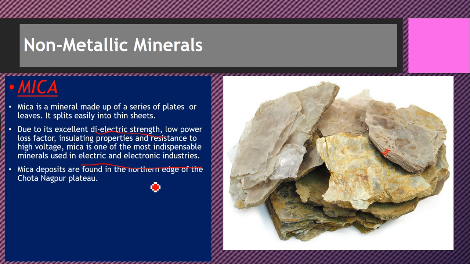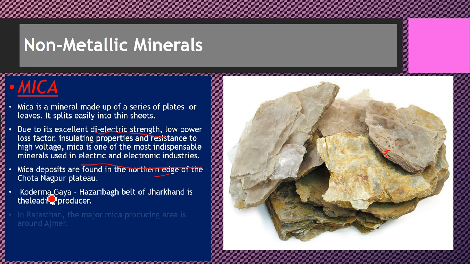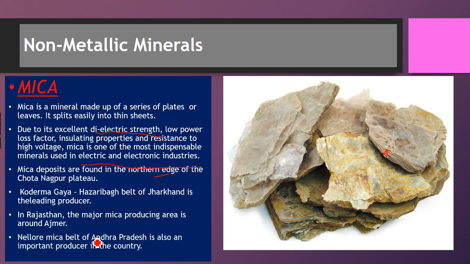Mica deposits are found in the northern edge of the Chota Nagpur Plateau. It's found in the Koderma, Gaya, Hazaribagh belt of Jharkhand. Rajasthan is also a leading producer; it is found in Ajmer and Beawar. The Nellore mica belt of Andhra Pradesh is also an important producer down south.